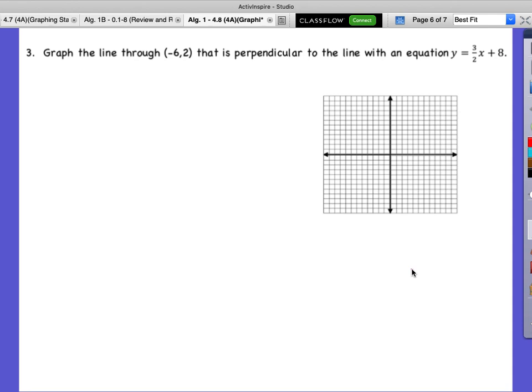What's the twist? They're not parallel to each other anymore. They are perpendicular, so they're going to cross. So, what's our starting thing? What do we do first? Graph our starting point, negative 6, 2. We have a starting point, we have to use it. 1, 2, 3, 4, 5, 6, positive 2. That's our starting point.